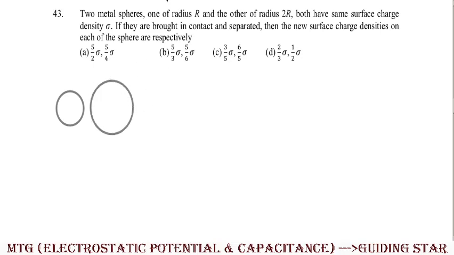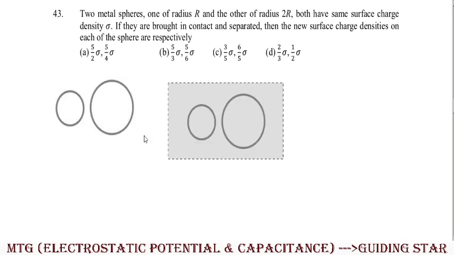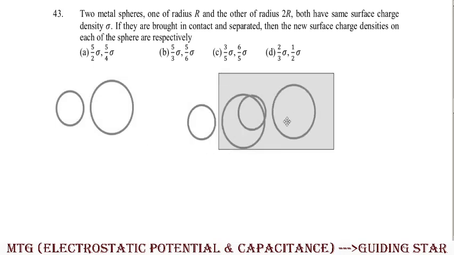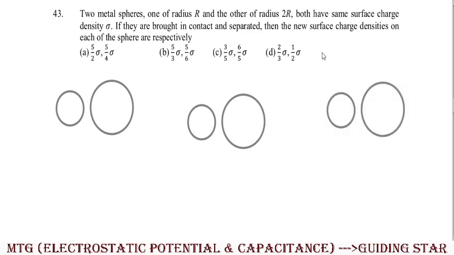Okay, so here in this particular case, we'll take three similar figures of this one. Here this sphere has radius r and this sphere has radius, let it be 2r. Here also r and here 2r, here r and here also 2r.